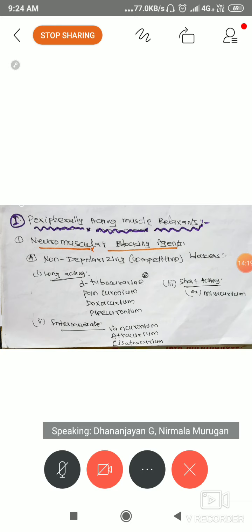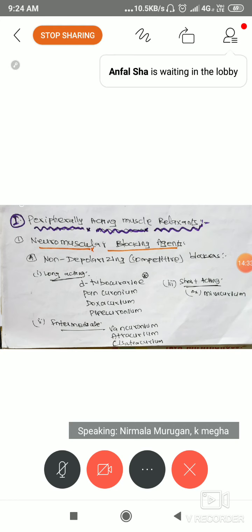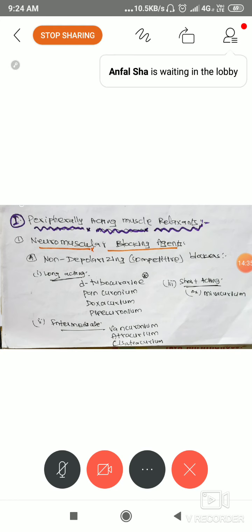Under A, non-depolarizing blockers. Here don't get confused. Non-depolarizing blocker means, see here, you remember that action potential curve. So, the action potential curve.